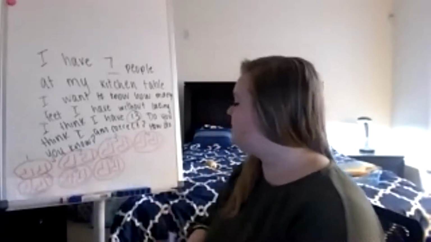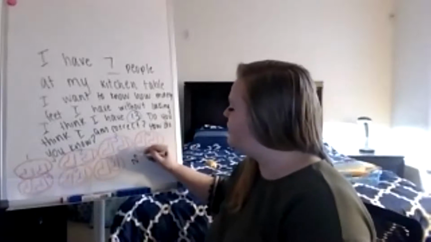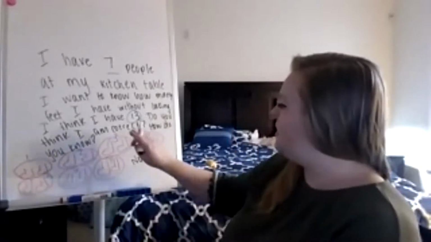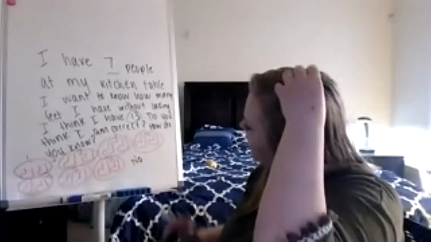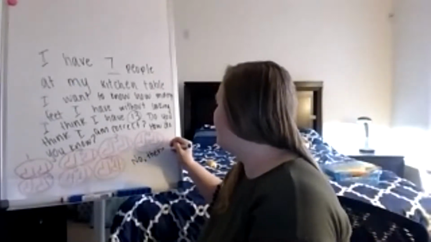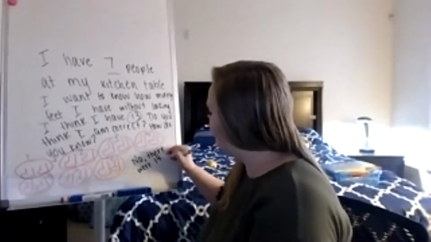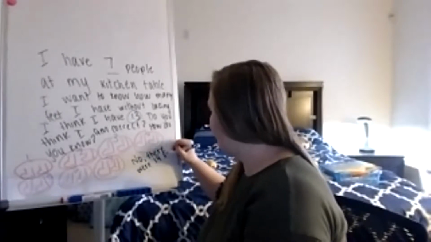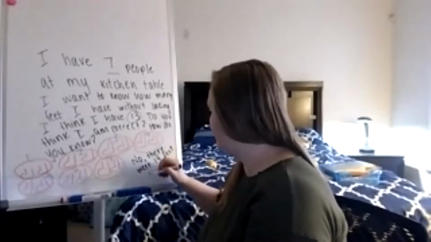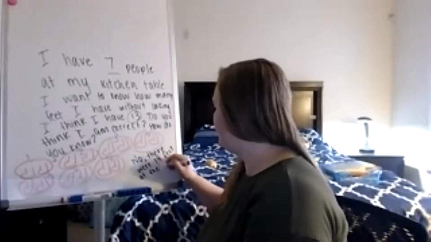So, do you think I am correct? No. How do you know? There were 14 feet at the kitchen table.